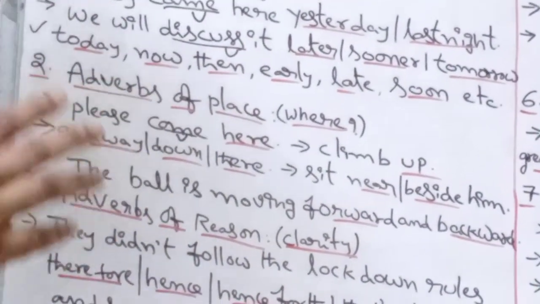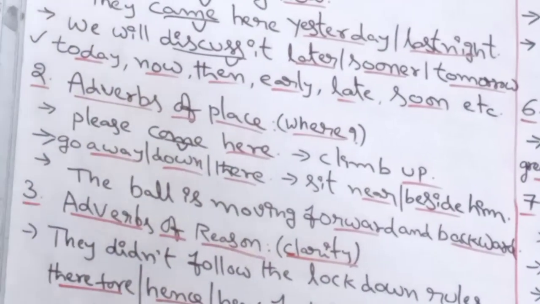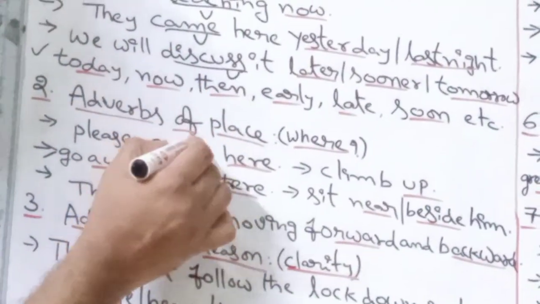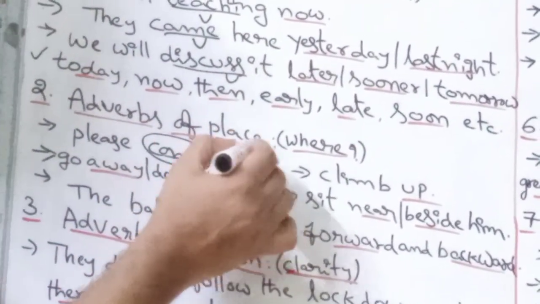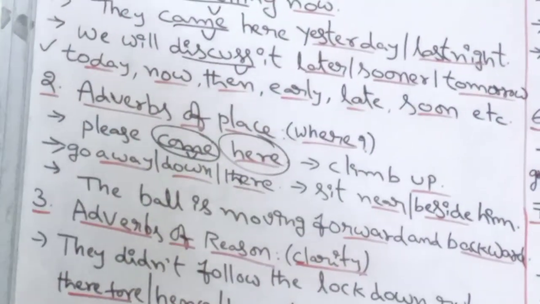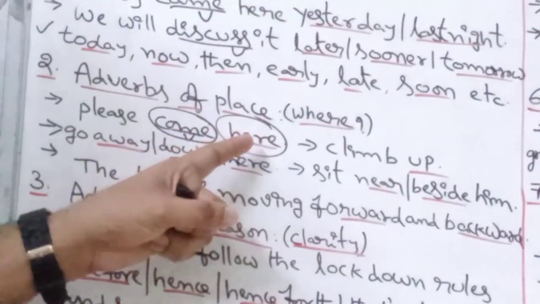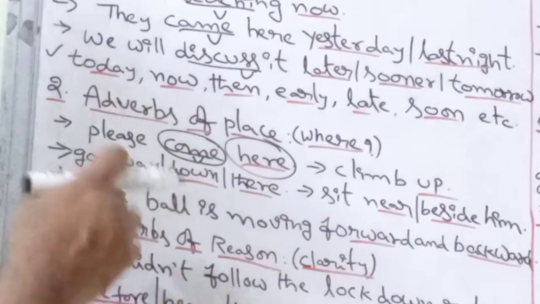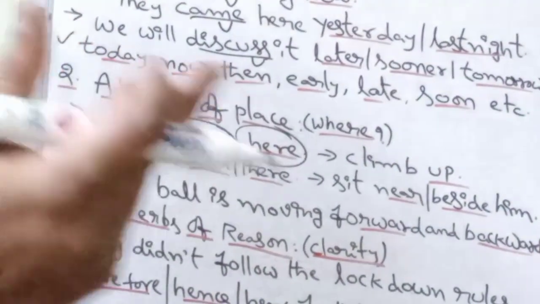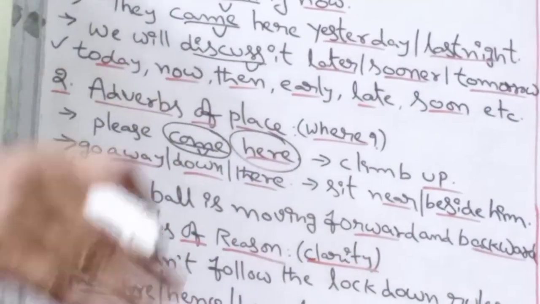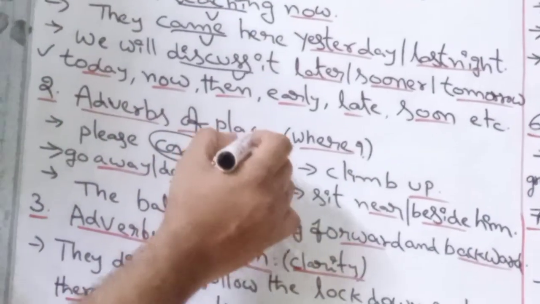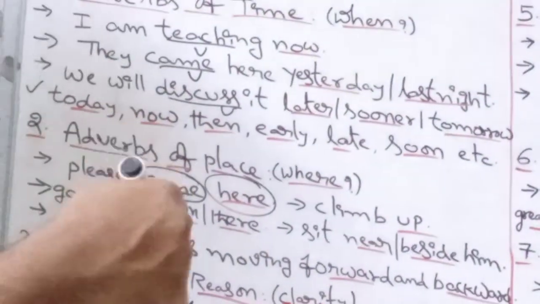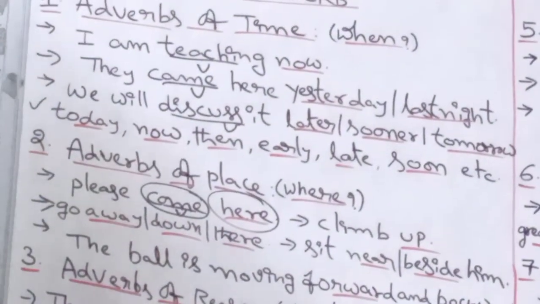And how do they become adverbs? Let us focus on the examples. Please come here. Come is the verb. If this verb is there, then only the importance of the word here is reflected. If the verb is not there, there's no need of writing here. Simply please, that's it. Please what? No meaning. Please come means where? Where to come? Here. So here indicates some place, and this word here is qualifying. It is adding something more to the meaning of the verb, so it becomes an adverb.